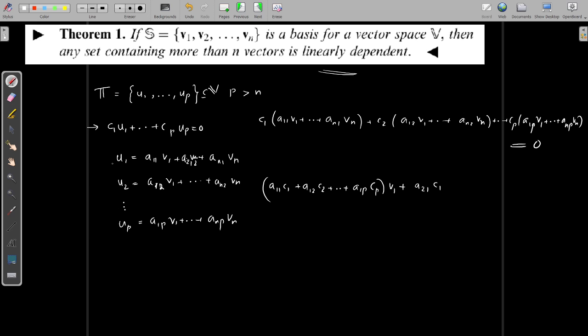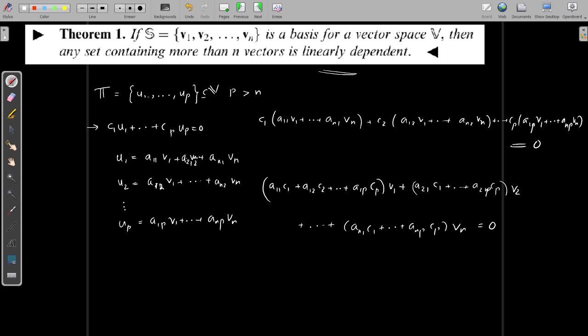So c1 times a21, that is a21 c1, plus etc. Finally we get a2p times cp, times v2, plus etc. The last one is an1 c1 plus etc. anp cp, times vn, is equal to 0.